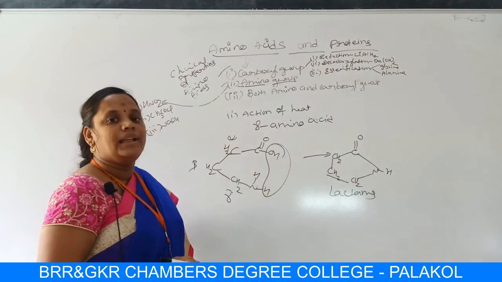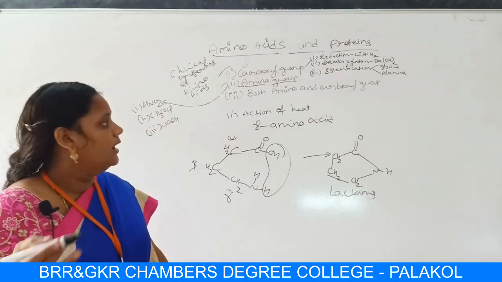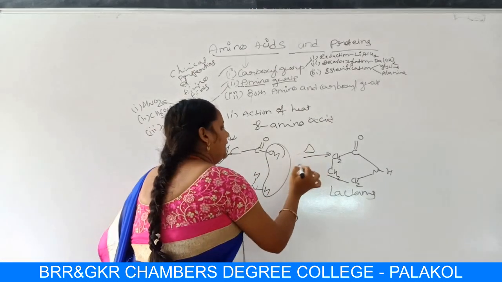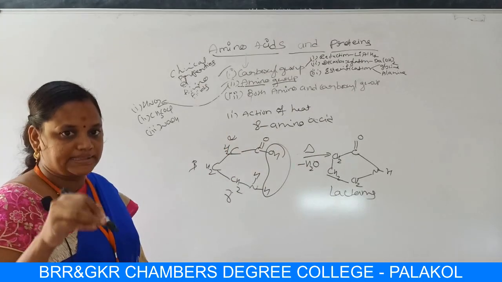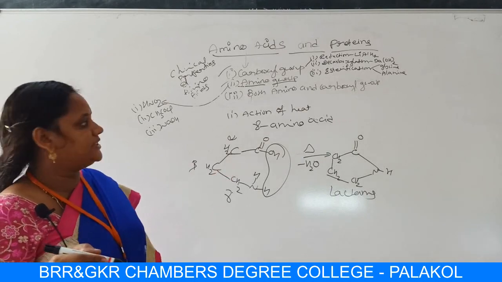These are called lactams. So lactams are formed when gamma amino acids are heated and remove water.